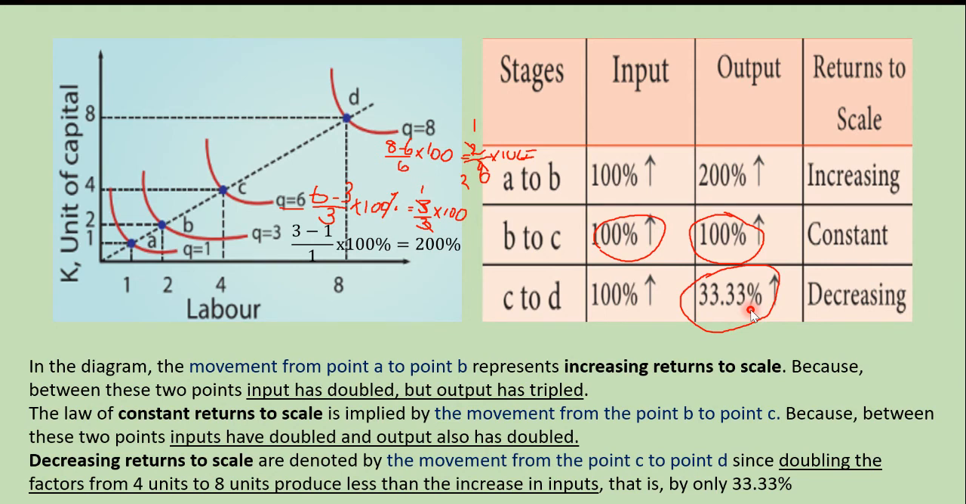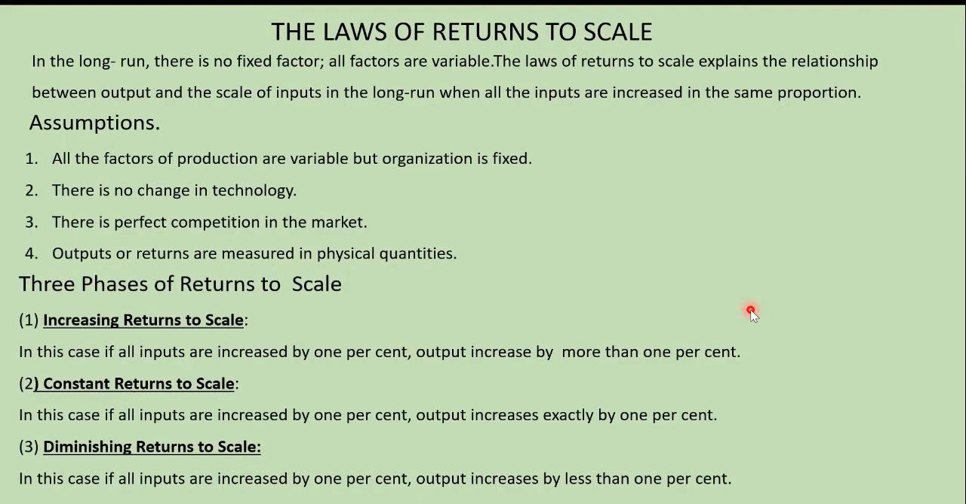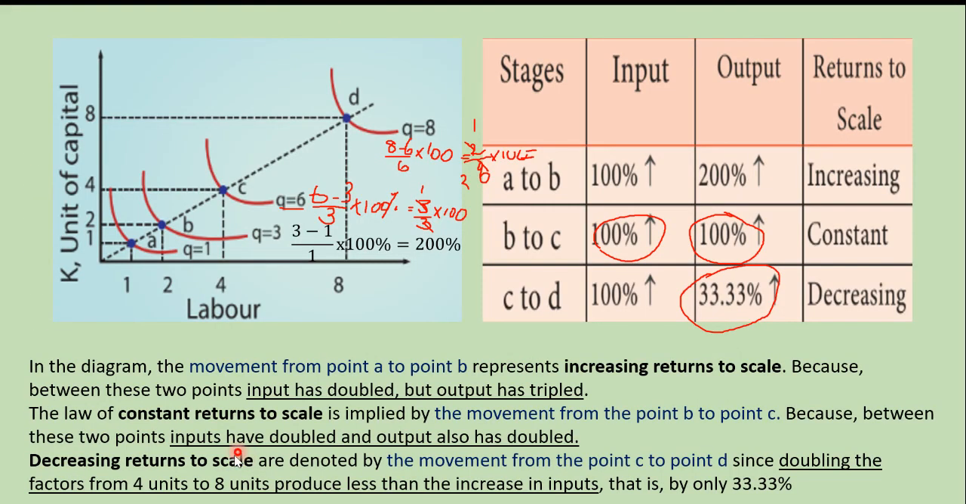Elucidate the law of returns to scale. Illustrate. Question number 37. Elucidate the law of returns to scale. Illustrate. If that question is asked, you have to start from here. You have to write the law, the assumption, the 3 phases. Then you have to draw the graph and the tabular column and give the explanation.